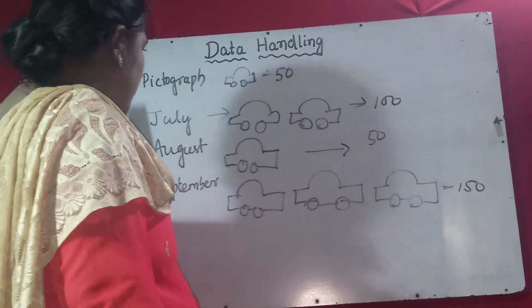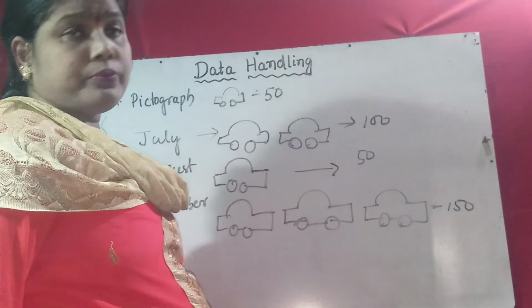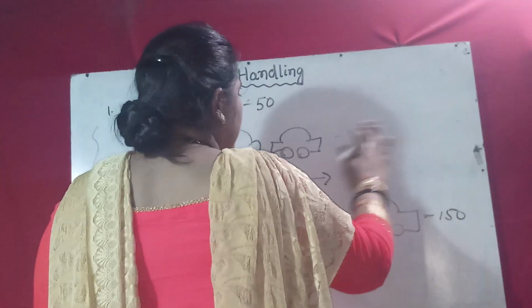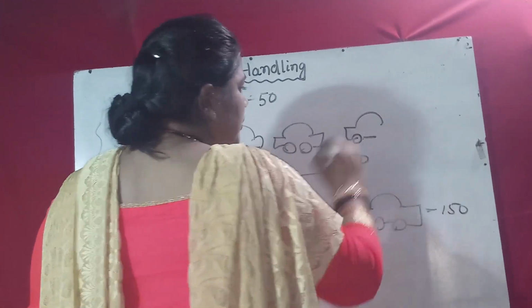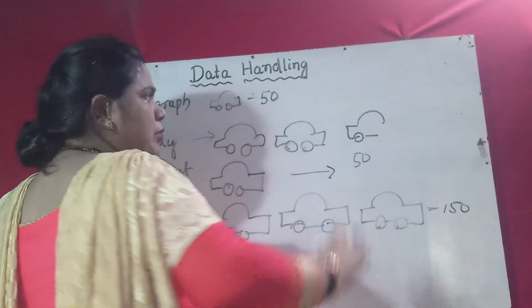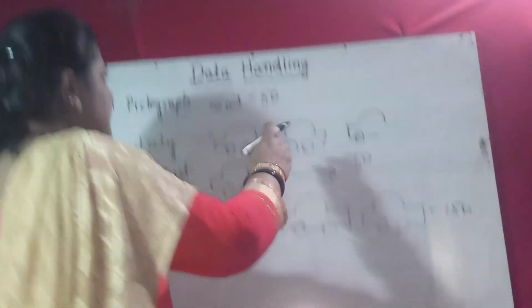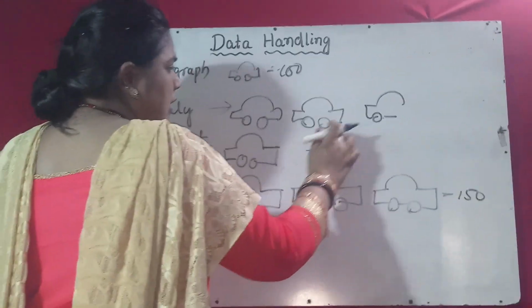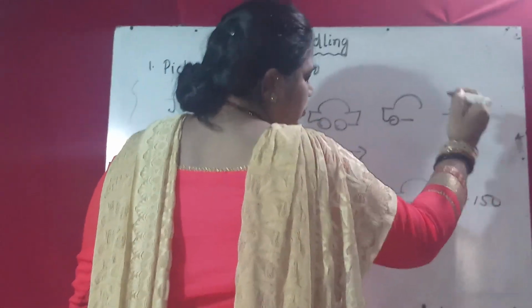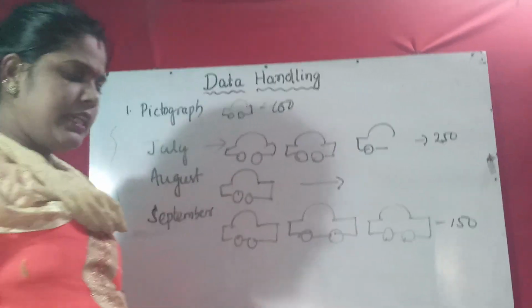By seeing this data, one question may be asked: you can show half also. Suppose you draw a car like this, half, only this much. This represents half of 50, that is 25. Okay, suppose one car is 100, then half is 50. So 100, 200, it will be 250 cars. Okay, so like this data is represented.